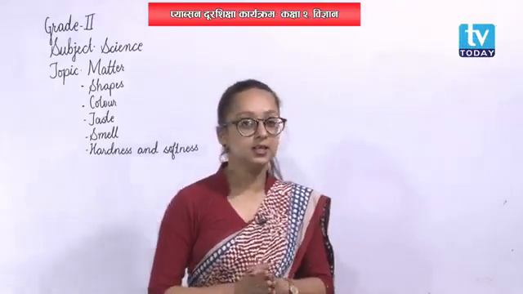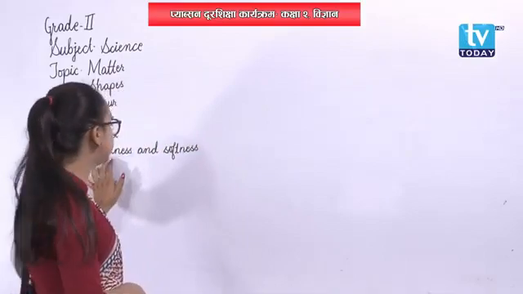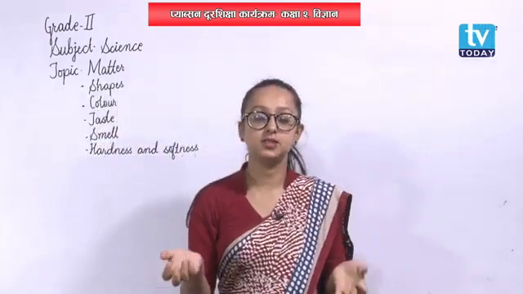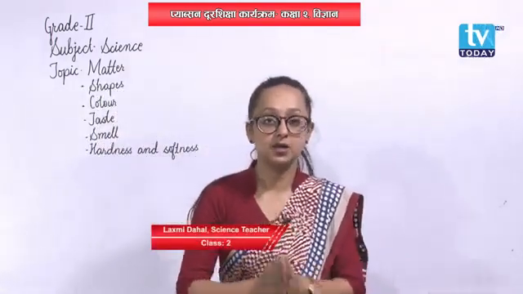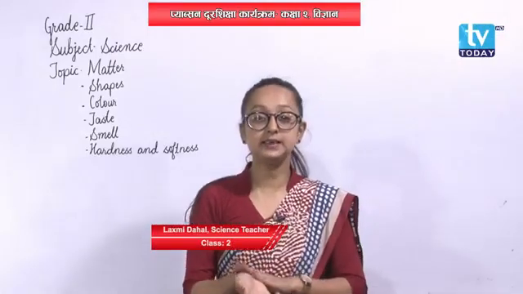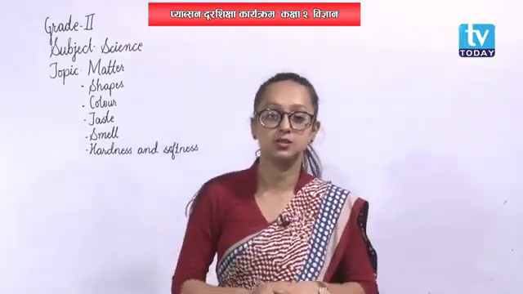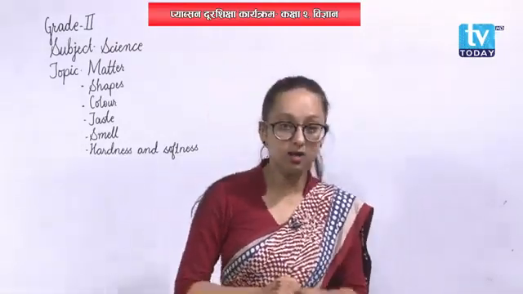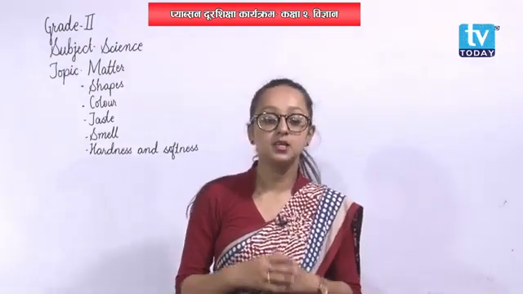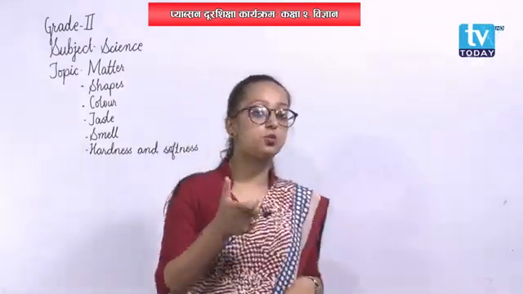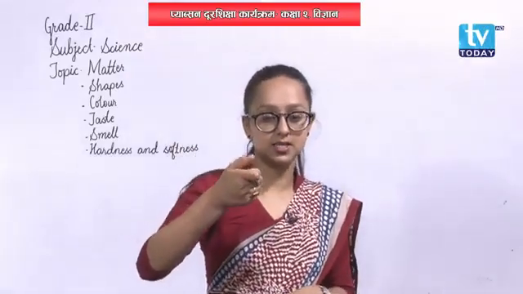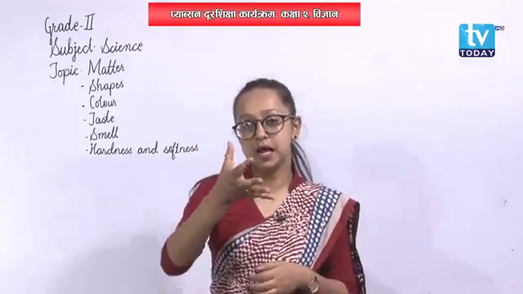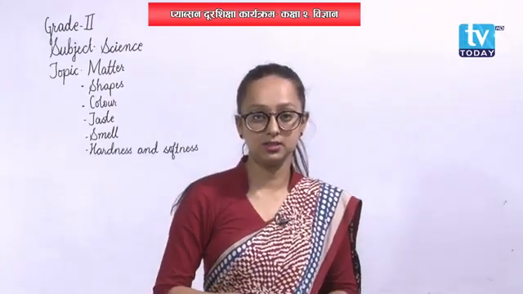Okay. Now, finally, the last topic for today, that is hardness and softness of objects. Hardness and softness of objects can be felt by touching them. That is, our skin gives us the sensation of touch. If we touch any object, then we can find out whether it is hard or soft. Talking about an example of hardness, touch a book. Is it hard or not? Yes, it cannot be pressed, isn't it? But cotton can be pressed. It is very soft when touched.